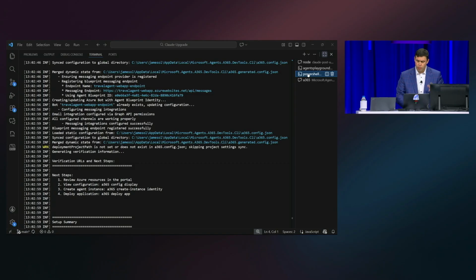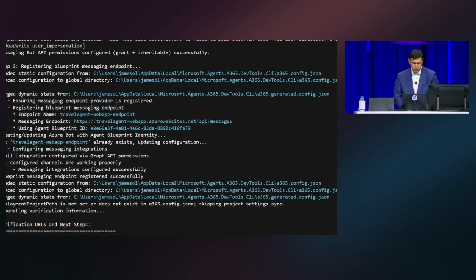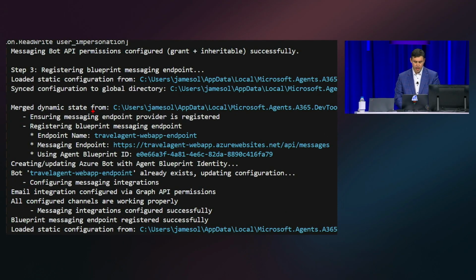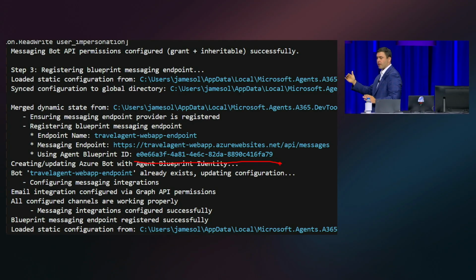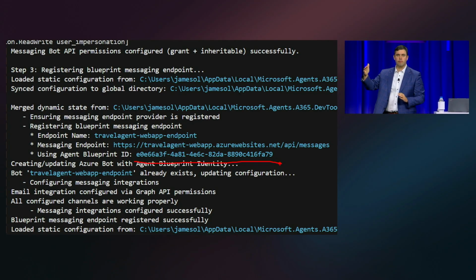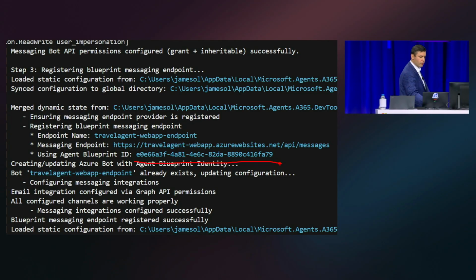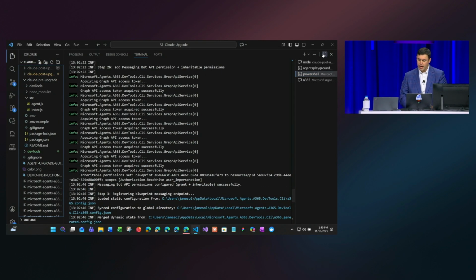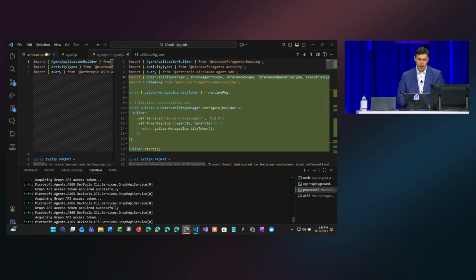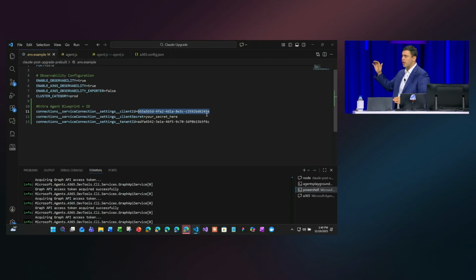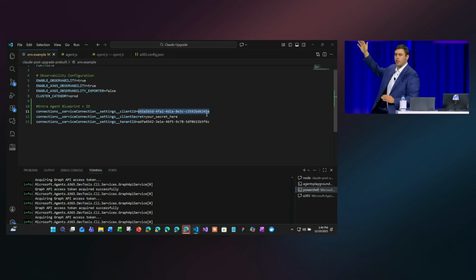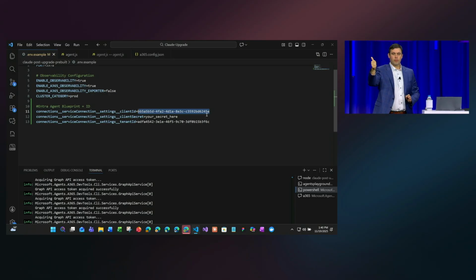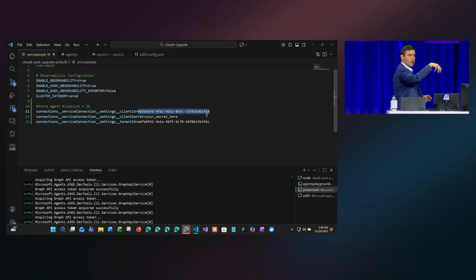So I'm going to go here. Right, earlier today while you all were filing in, I ran this, and it configured a blueprint ID for me for this travel agent. And all I have to do once I have that is go into my project here and add that blueprint ID into my agent. It's that simple. I've instrumented my agent, and I created a blueprint identity.